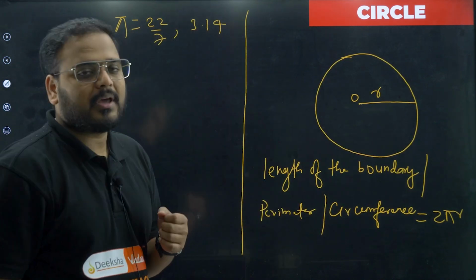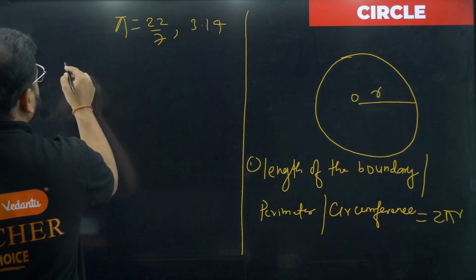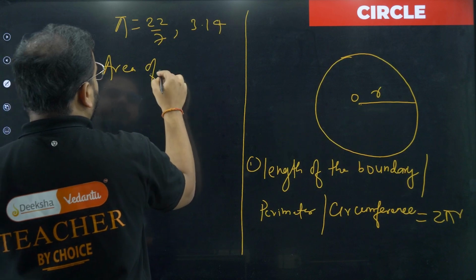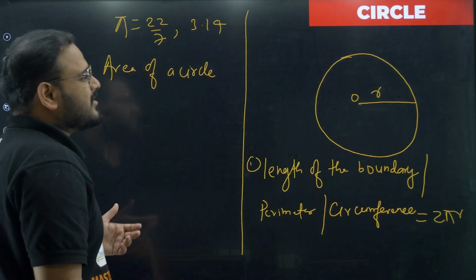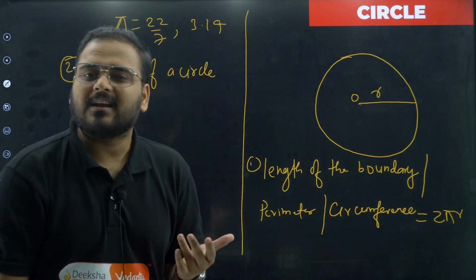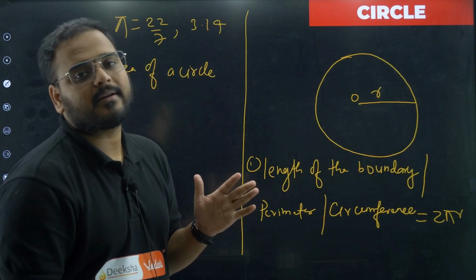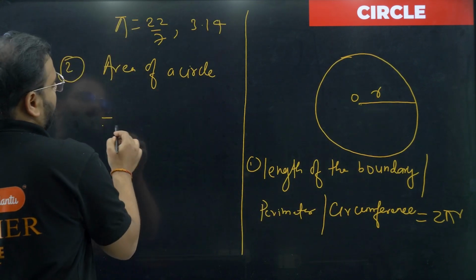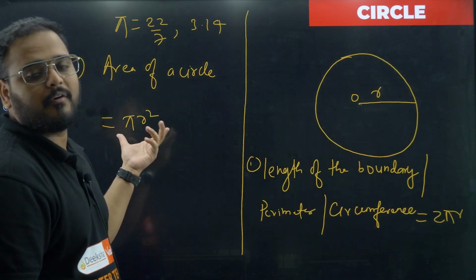Please check this out. Now we also have another formula for the circle part. Remember this: area of a circle. If you would like the derivation, it is there, but you won't see this in grade 10. You will see this in grade 12. Some questions might be there. If you want, you can derive it there, but right now just take this formula directly, coming as pi r square. So it's going to be a formula of area.